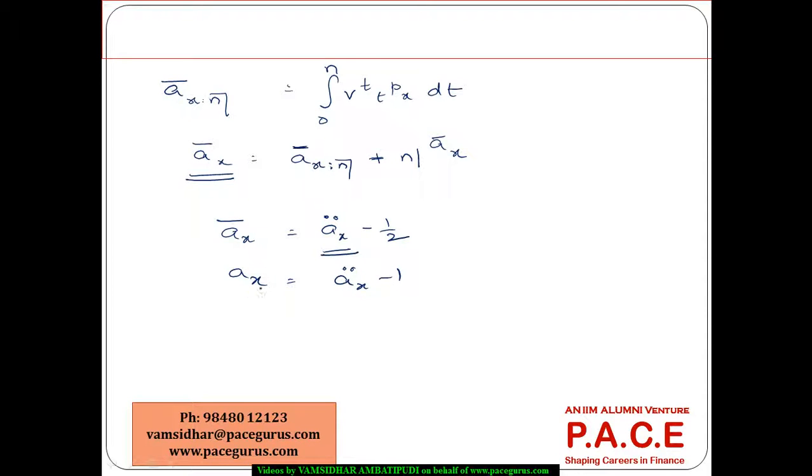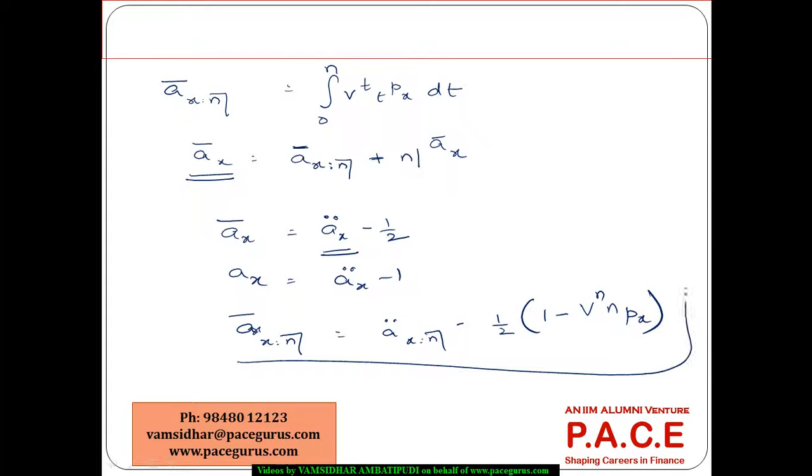So the same logic again for ax bar, also ax double dot minus half. Same logic again if I am going on a term kind of a scale. A bar x:n is nothing but a double dot x:n. Here I can't directly take it as half. I'll take it as minus half into 1 minus v power n times npx.